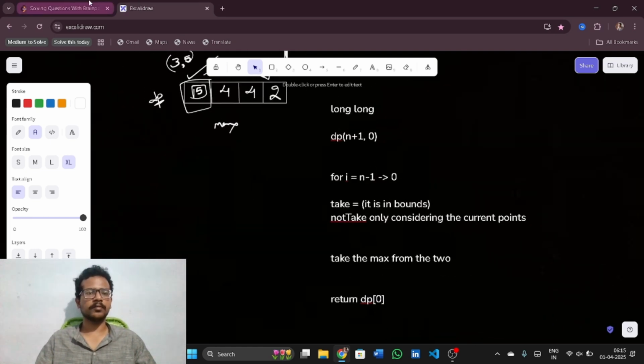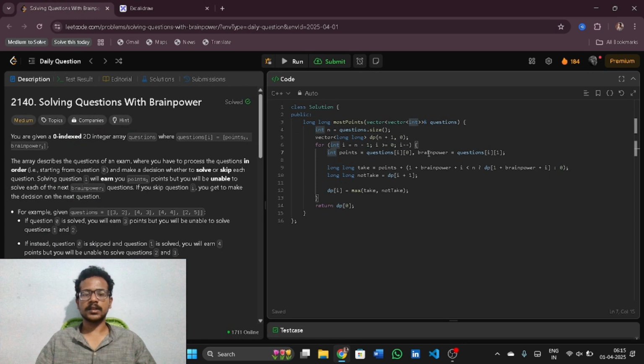This is a simple question of dp, right? Points is initialized to questions[i][0]. Brain power is equal to questions[i][1]. Take is equal to the current points plus, if 1 plus brain power plus i is less than n, that means in bounds, then dp of 1 plus brain power plus i. If not, 0. Not take means dp of i plus 1, right? dp of i would be max of take comma not take. So this is how you solve this problem.